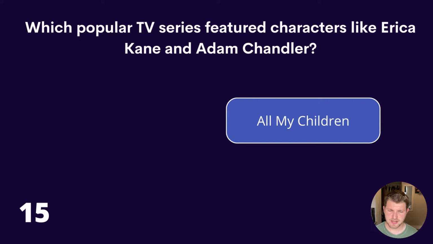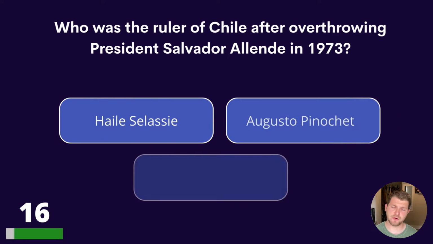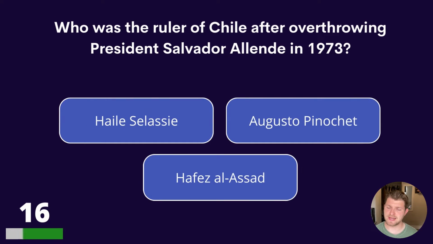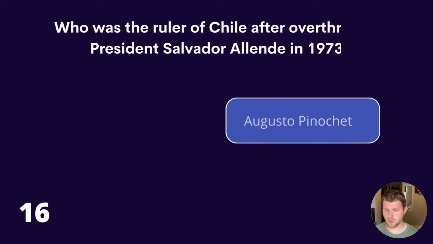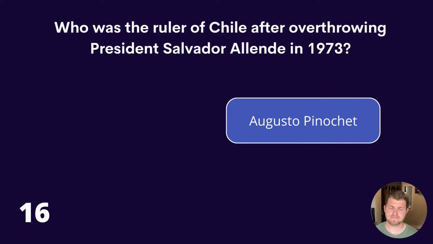Question 16. Who was the ruler of Chile after overthrowing President Salvador Allende in 1973? Haile Selassie, Augusto Pinochet, or Hafez al-Assad? And the answer is Augusto Pinochet.